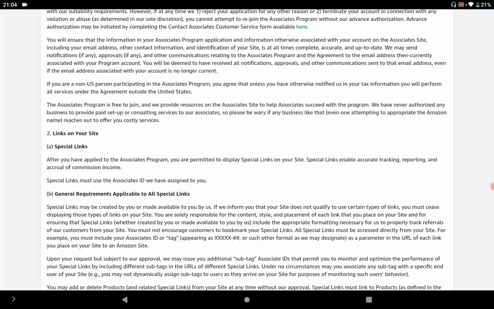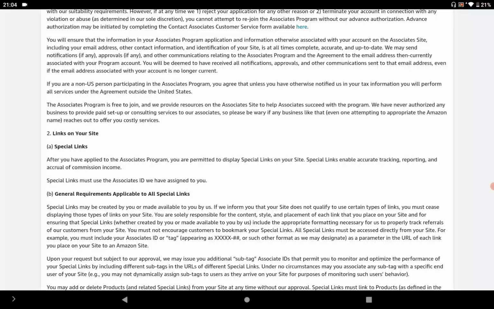And the second point, what about the special links on your website? When you apply for the Amazon affiliate program and your application is accepted, you will be eligible to promote sales on Amazon. In order to get payouts, Amazon will provide you special links to put on your website.